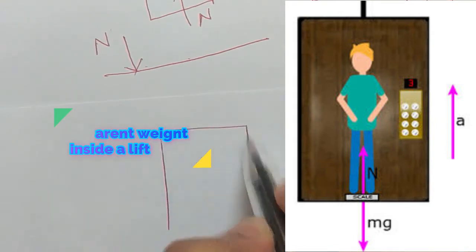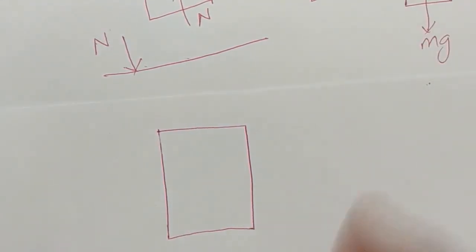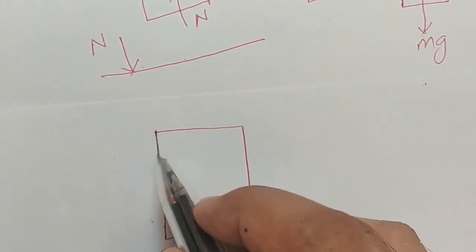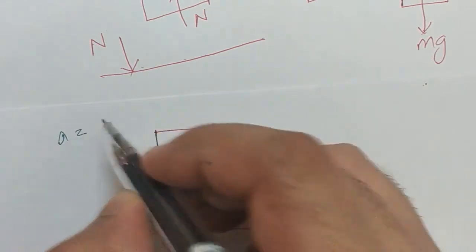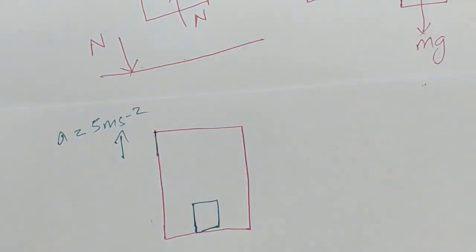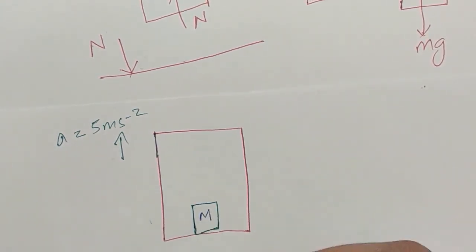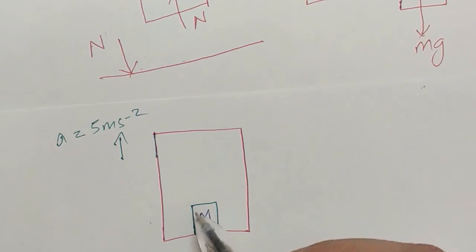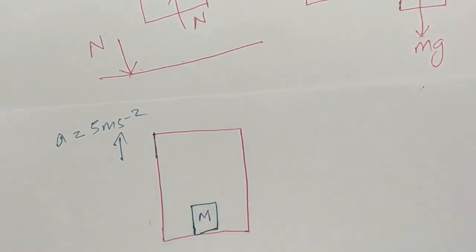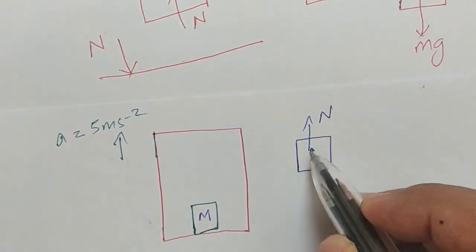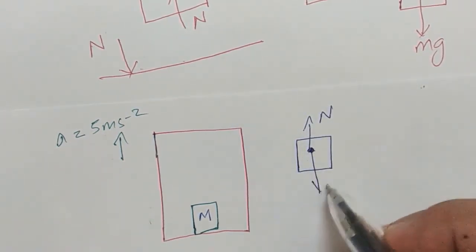There is a lift, and inside the lift there is a person. This lift is moving in an upward direction with an acceleration of 5 meters per second square. And the mass of this person is m. We know the fact that the person will exert a normal reaction on the lift, and the lift will exert an equal and opposite reaction on the person. So we can isolate the person. This is the normal reaction acting on the person, and this is the weight of the person.